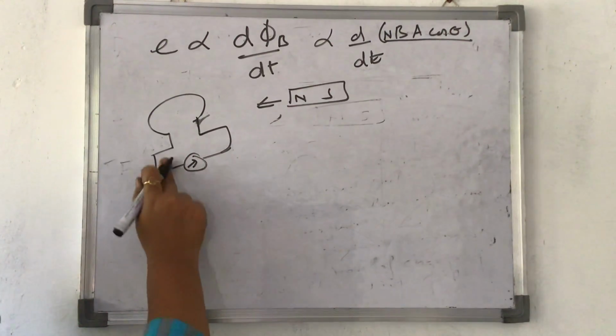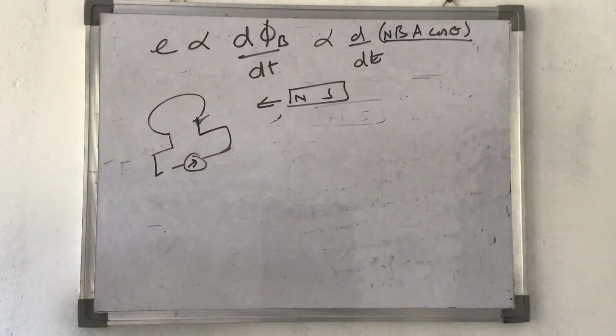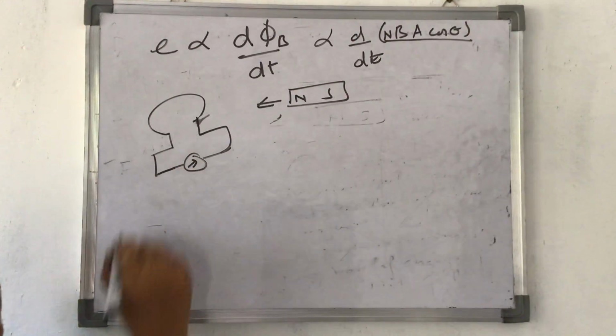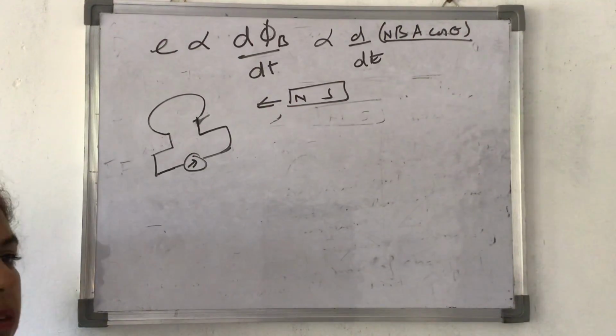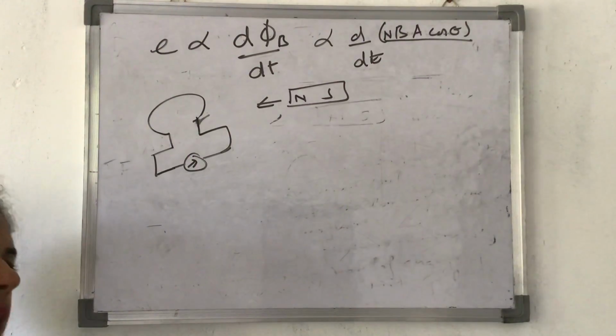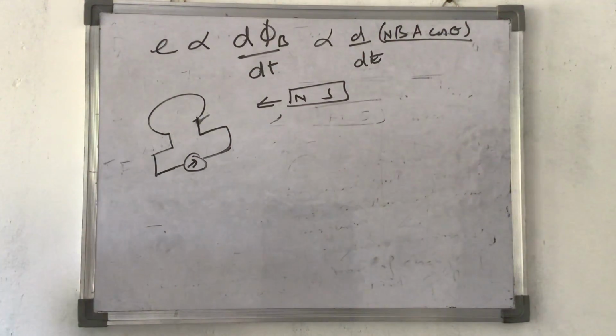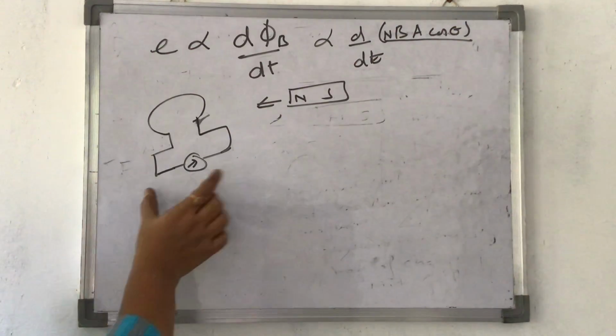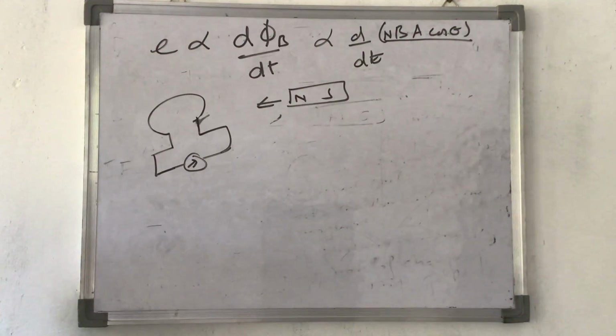In case there's a break in a circuit like this, then still induced EMF will be produced. Induced EMF is produced whether the circuit is broken from in between or it is continuous. Induced current will be there only when the circuit is complete. That is why I was mentioning the word induced EMF. Whether the circuit is complete or incomplete, induced EMF will be produced. Induced current is produced in case I just complete the circuit, there is no break in the circuit.